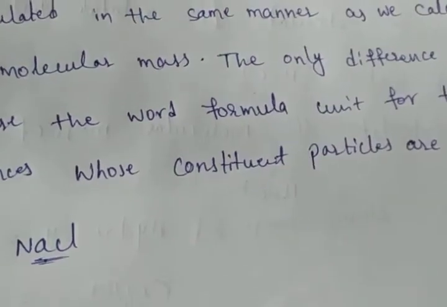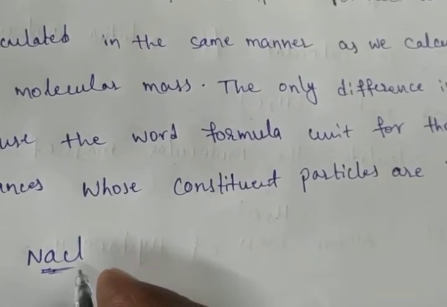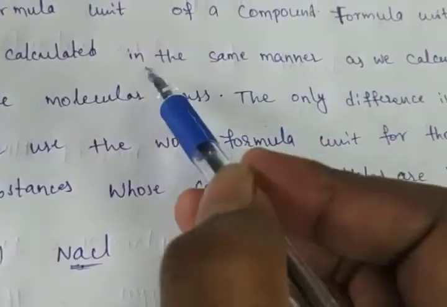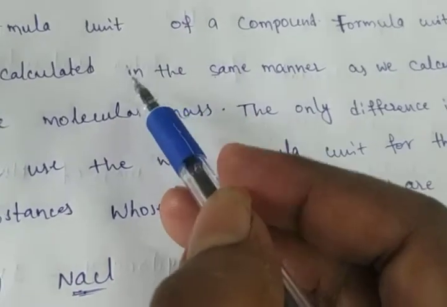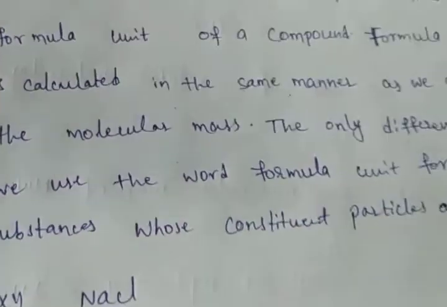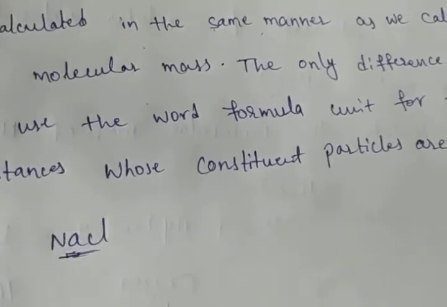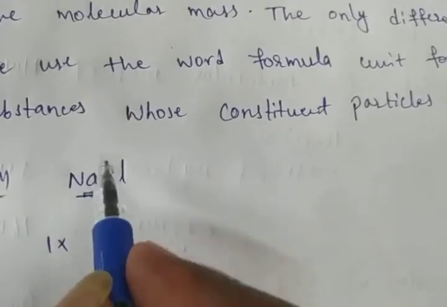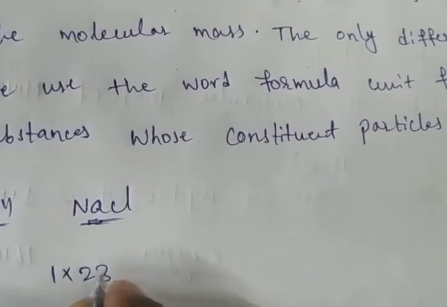How can we calculate the formula unit mass? Here sodium is there and chlorine is there. It is calculated in the same manner as the molecular mass, as I already discussed. How many sodium atoms are there? One sodium atom. So 1 into the atomic mass of sodium, which is 23.